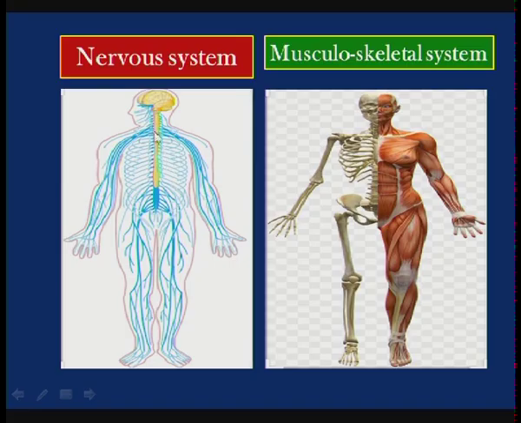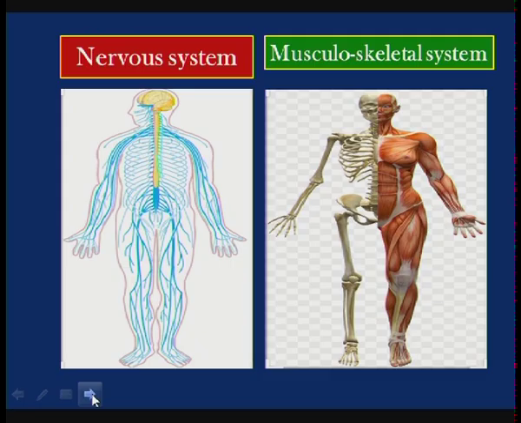This is the picture showing the brain, the spinal cord, all the cranial nerves as well as peripheral nerves. So, this exclusively performs coordination in our body. This maintains coordination among different organs and organ systems in our body. And this is the picture showing the skeletal system on one side and the muscular system on the other side, which you will be studying in your higher classes.